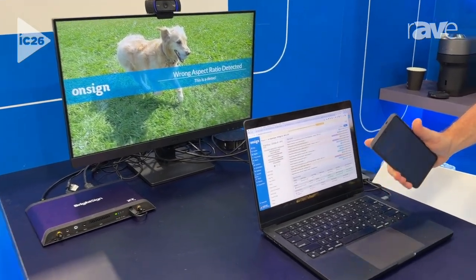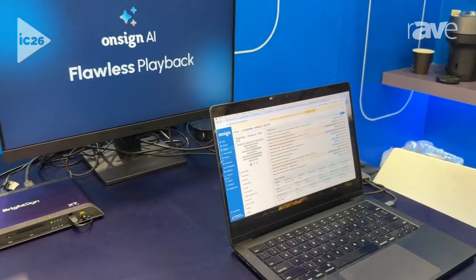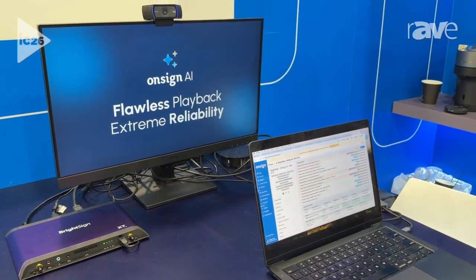All this is being sent to the server in real time so that administrators can take measures and fix it.